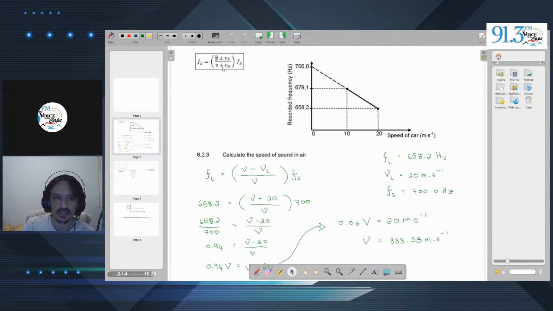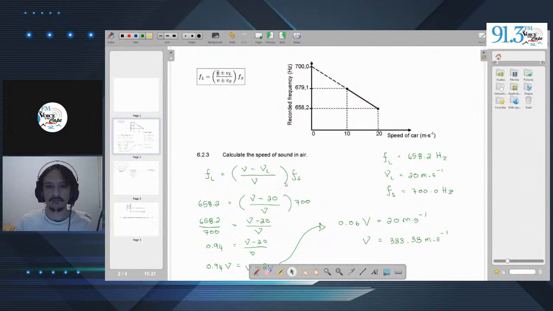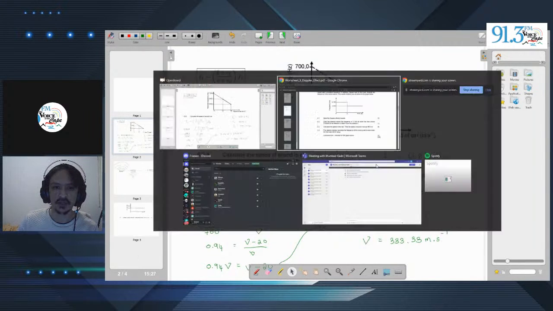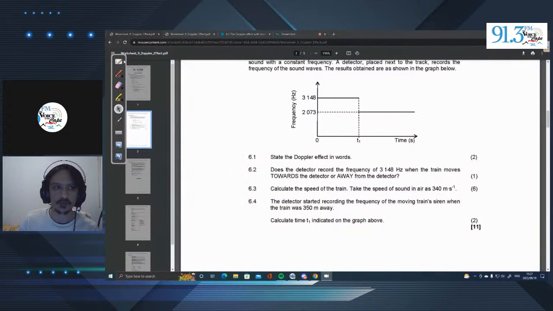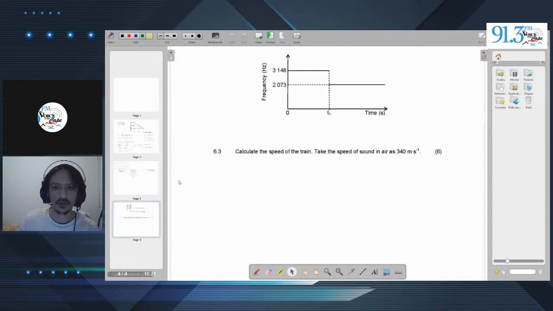And then we'll just get this equation over here. I would like to copy it. Okay, that's fine. Now let's try to solve this.